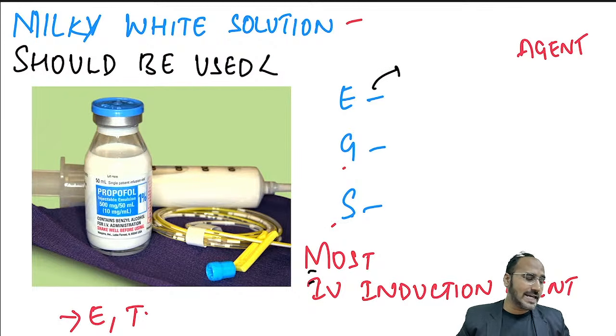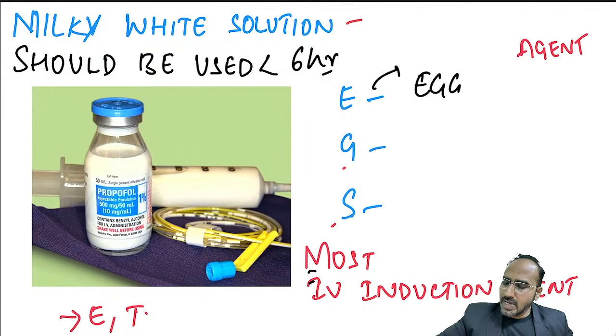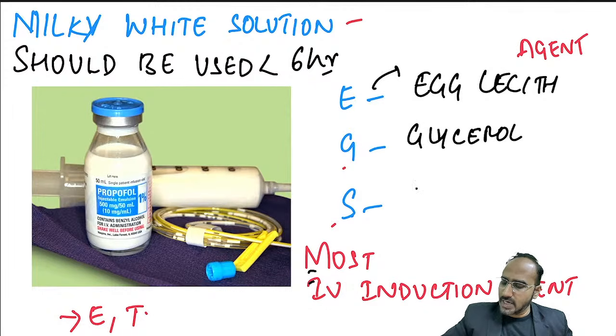Something about IV induction agent, propofol. Guys, remember, propofol is a milky white solution. It should be used within 6 hours. Otherwise, bacterial contamination. Why? Because it is made up of egg lecithin, glycerol, and soy. Egg lecithin, glycerol, and soy.